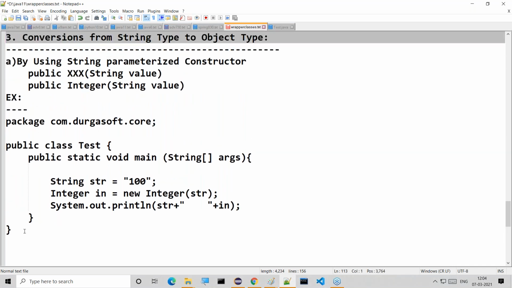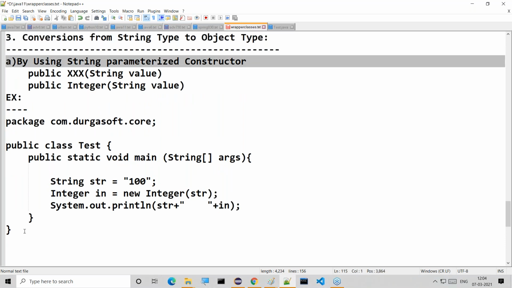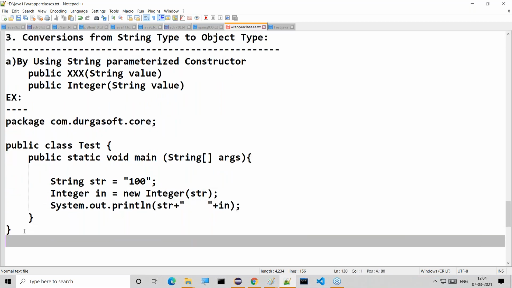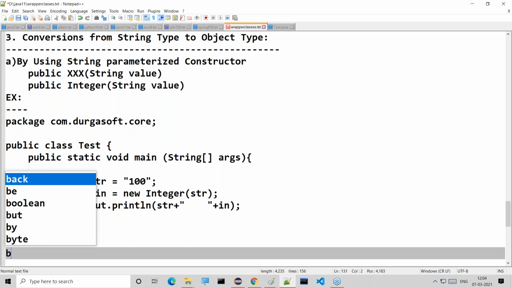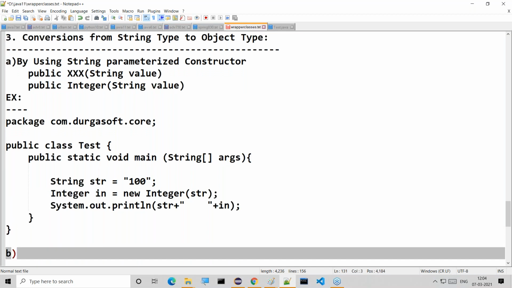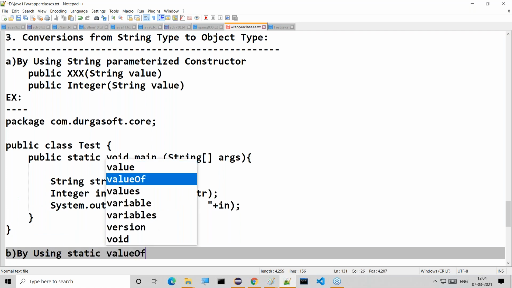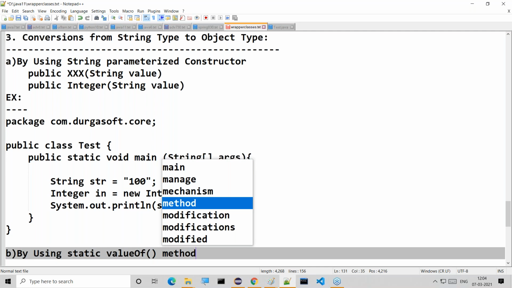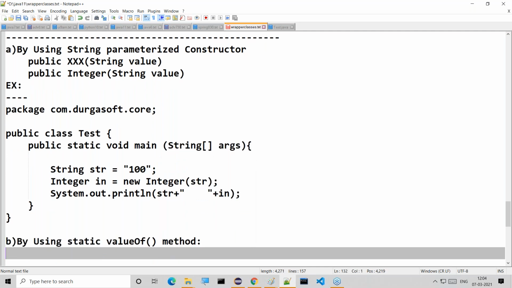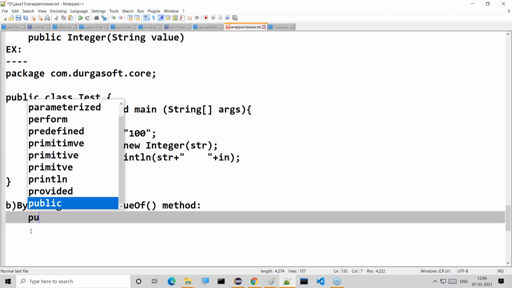This is conversions from string type to object type, one type of conversion. Then another type of conversion also exists here. What about this other type of conversion? By using the static valueOf method. What is this method's prototype?